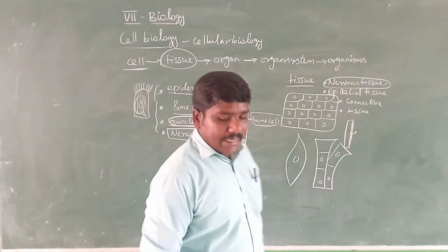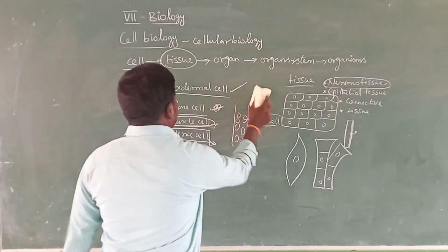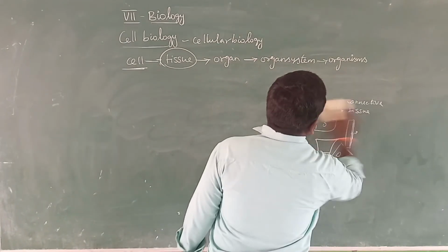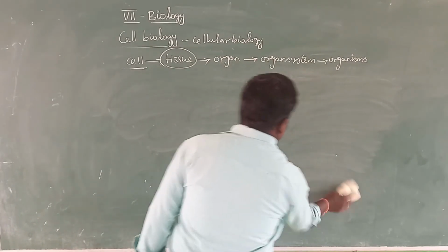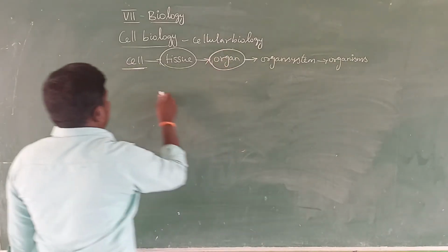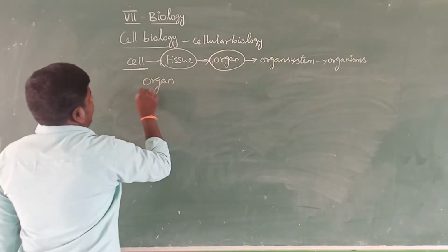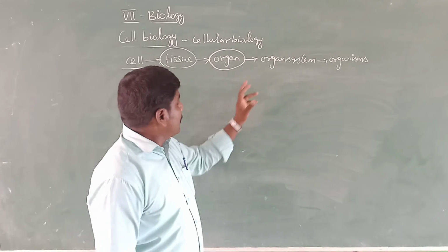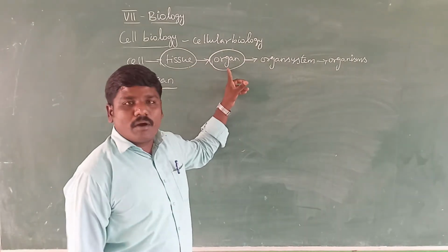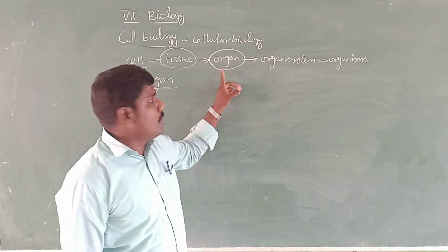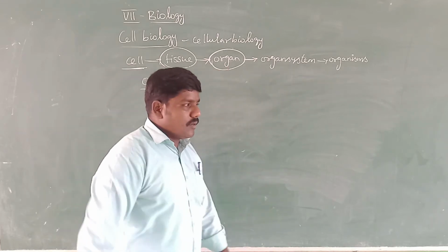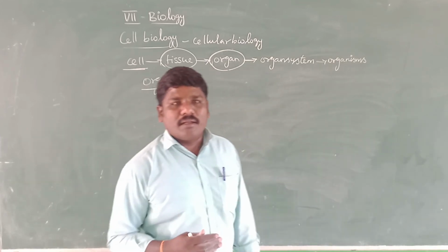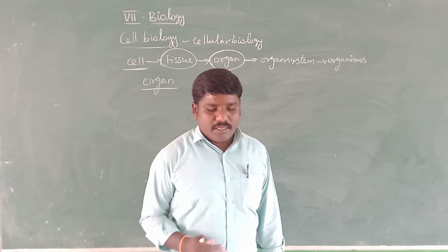Connective tissue, and then next we go to organ. So the cell is completed, and the tissue is completed. Next we go to organ. How is an organ formed? Mostly, different types of tissue together form an organ, for example lungs, heart, kidney, liver, and so on. That is a type of organ.